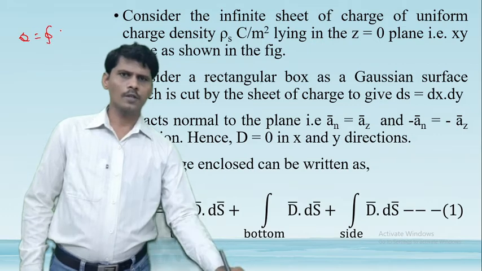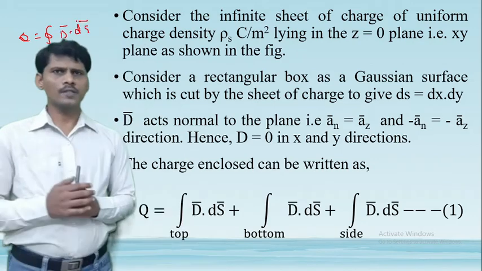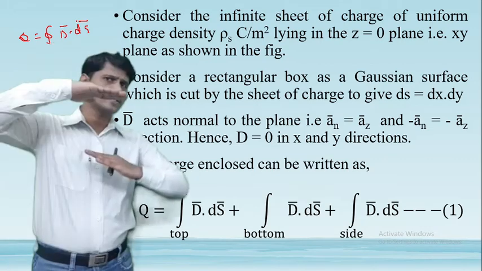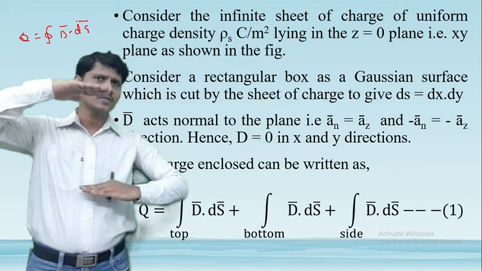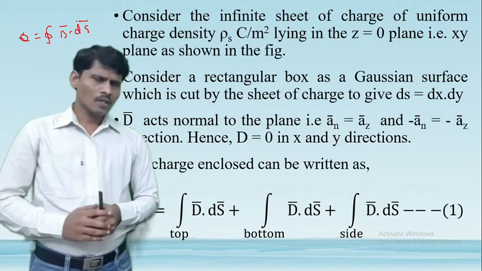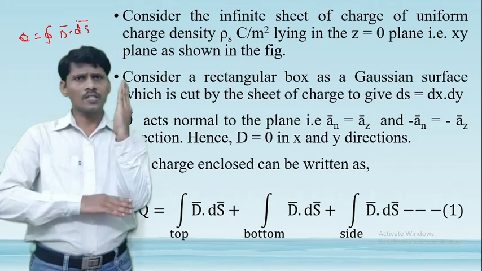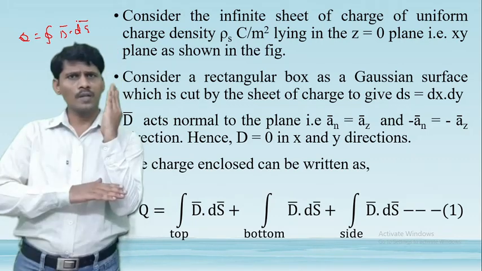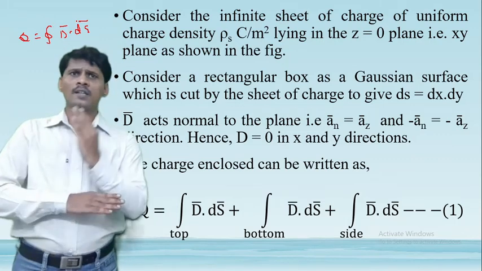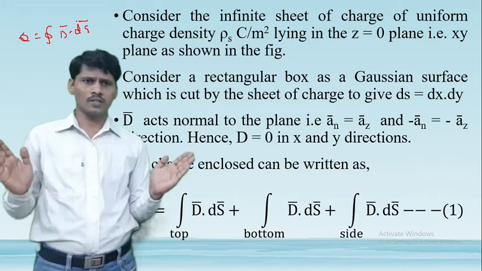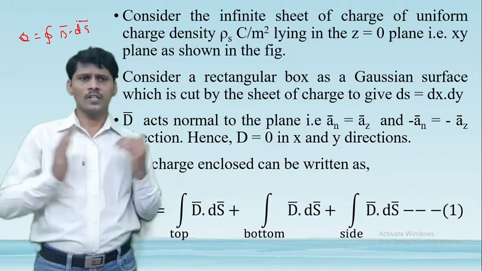So now the Gaussian surface is closed. The electric flux density can be evaluated in three cases: the top of the Gaussian surface, the bottom of the Gaussian surface, and the sides of the surface. Now here the rectangular box is parallel to the z-axis and perpendicular to the surface sheet. The electric flux density is present only along the z direction. Along the x direction and along the y direction there is no electric flux density.